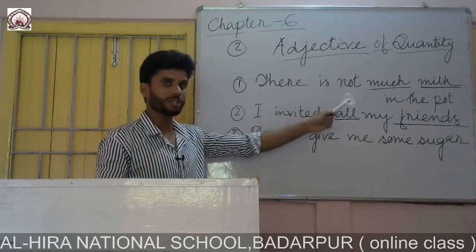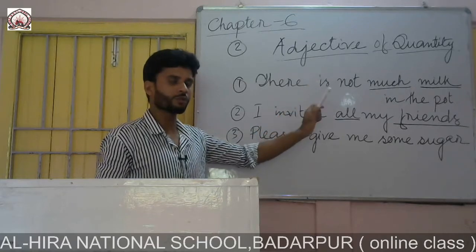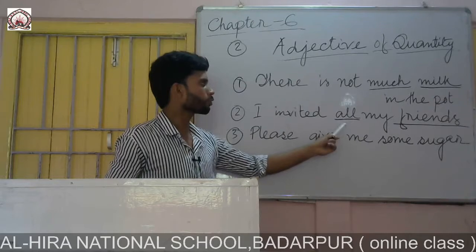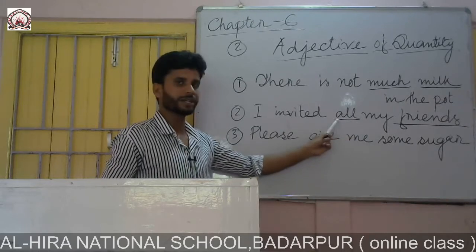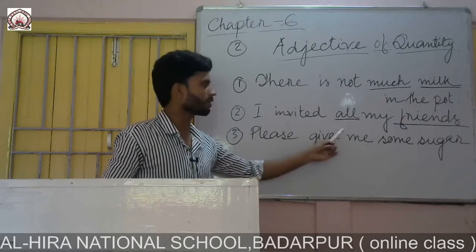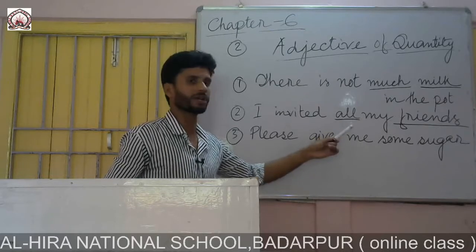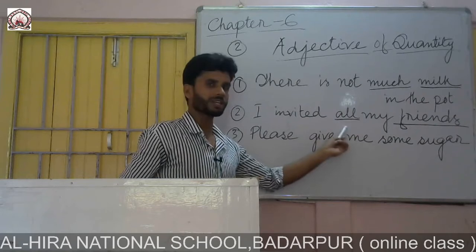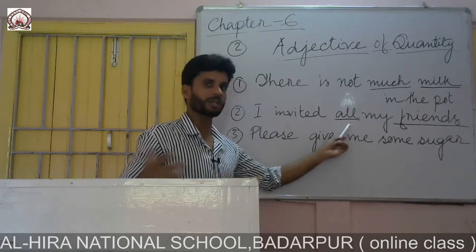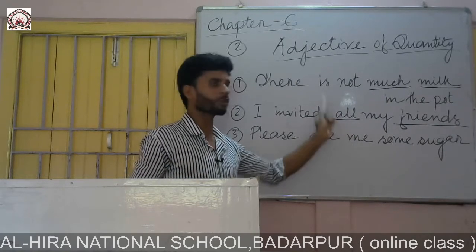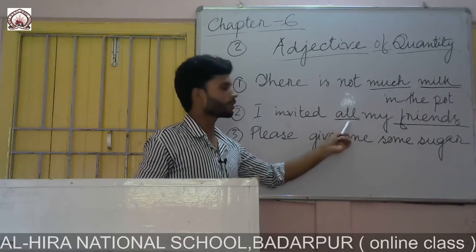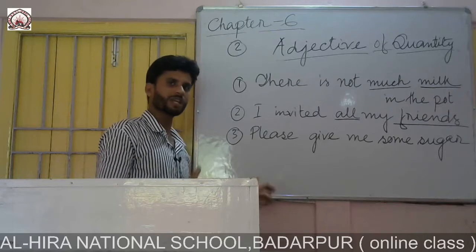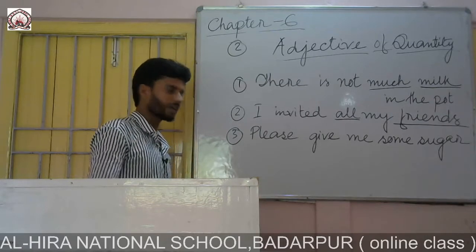After quantity, the third one is adjective of number. If I write, I invited 2 of my friends, or I invited 10 of my friends, if I mention a particular number, then this will come under adjective of number. When I say all, it does not indicate a particular or definite number. That is why it will not go under adjective of number. It comes under adjective of quantity. If a certain number is there, then it will come under adjective of number.